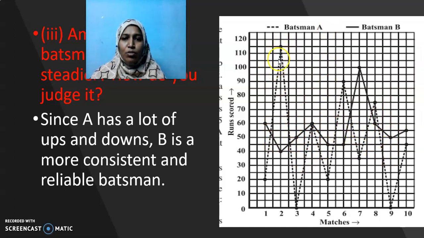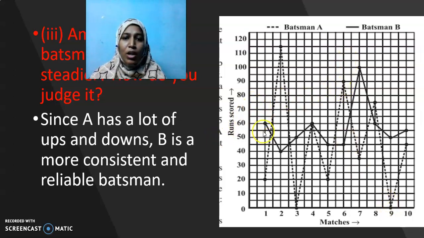See, when I take batsman A, he once scored 20, then he scored 110, 115. Again, sometime he even scored 0. 2 times he has scored 0. See here in the third match and ninth match, he scored 0. He is not steady at all.